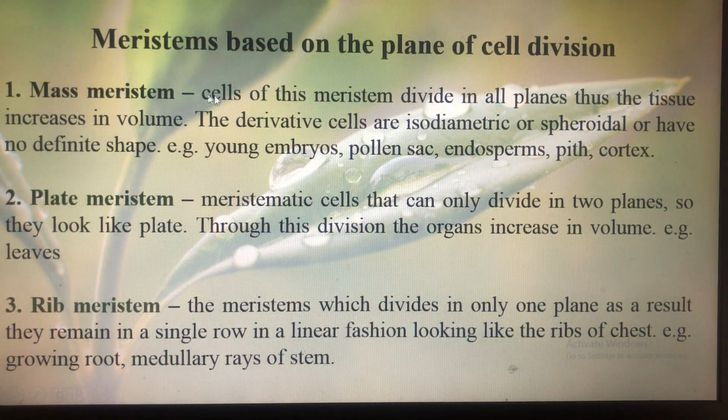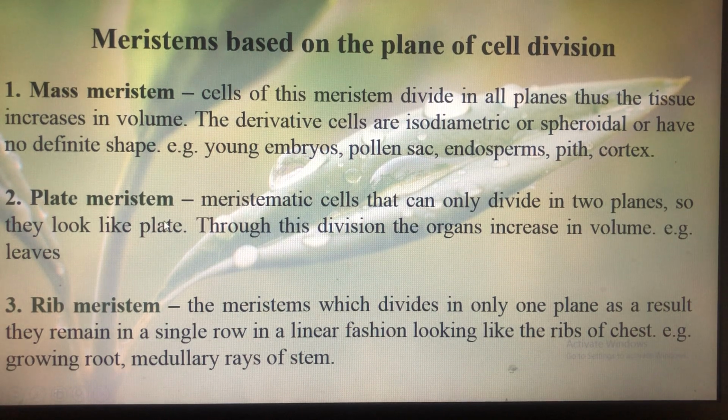Next is classification of meristematic tissue on the basis of plane of cell division, on how many planes the cell can divide. So first is mass meristem. The cells of mass meristem divide in all planes, and thus the tissue increases in volume. No definite plane, they can divide in any direction or any plane. The derivative cells are isodiametric or spheroidal or have no definite shape. Some of the examples of mass meristem are young embryos, pollen sac, endosperms, pith, and cortex.